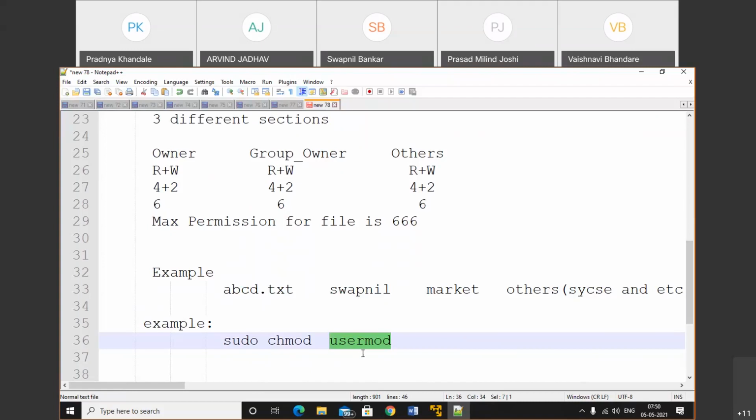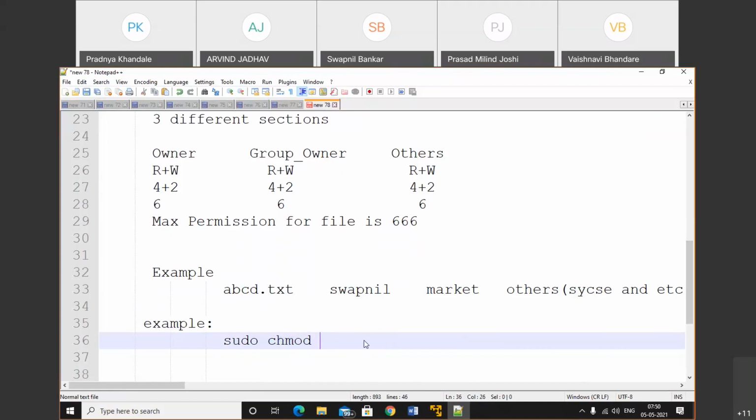Because most students get confused between usermod and chmod. So that's why here I gave the example. Usermod is the command used to perform user related tasks, and chmod is the command used to perform permission related tasks. So here I will remove the usermod.